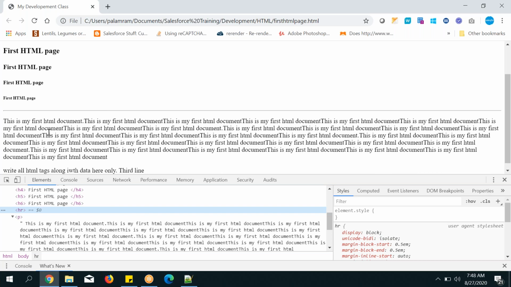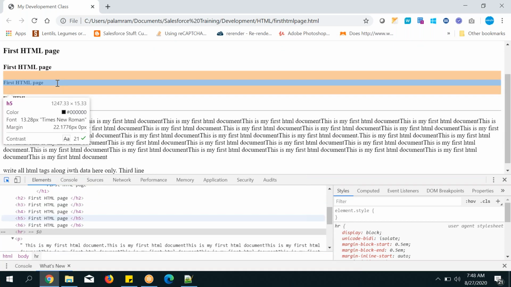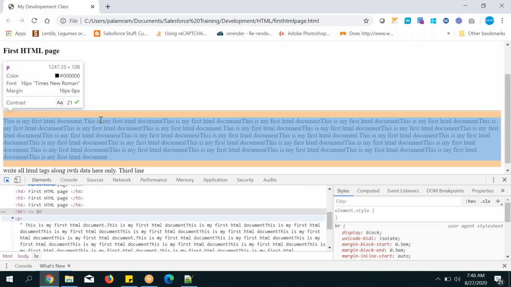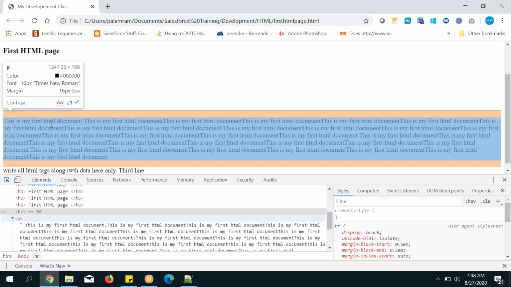In that situation, what you are going to do is go to the first arrow symbol on the right, click on it directly, and take your mouse and keep it wherever you want. Here and here and here. You can see the description in the top pop-up, right? You can see P on the top of this one. It occupies 1247 pixels width, 108 pixels height, and the color is black. Font, those are CSS things again. That we will see later.